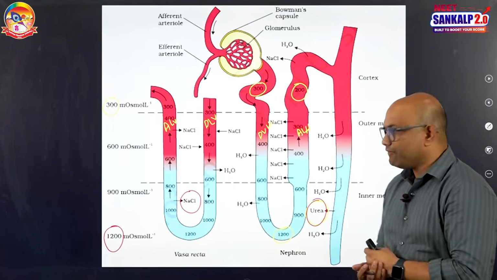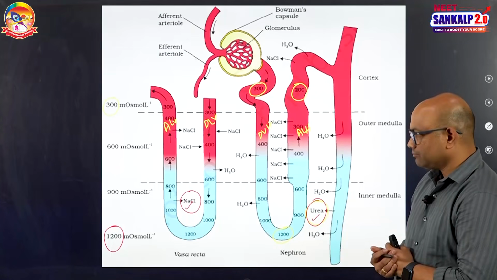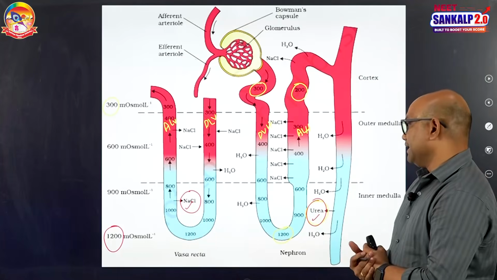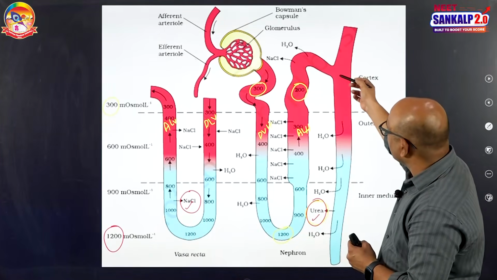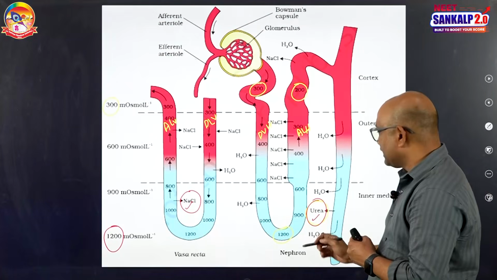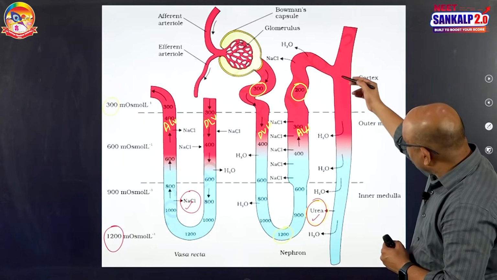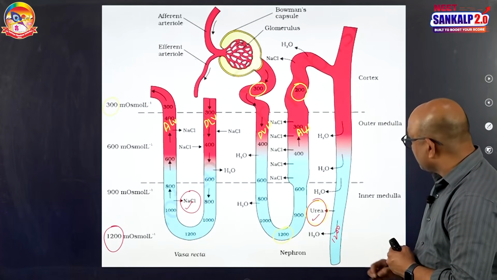And who is responsible for the maintenance of that concentration gradient? The sodium chloride and urea. Okay, fine. So, what happens because of increasing this concentration gradient? Now, listen carefully. The filtrate that is getting into the collecting duct is having a lower concentration compared to the medullary interstitium. That is the reason why the urine concentration at the tip of the collecting duct should be equal to 1200.